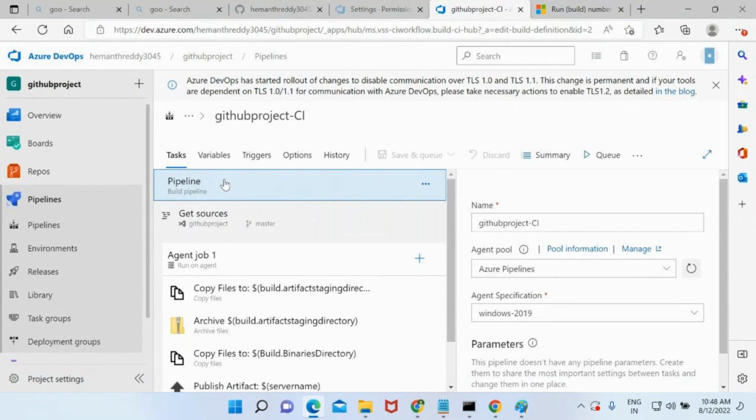So let's consider in the background we have 100 VMs. In those 100 VMs, we only have 2 to 3 VMs which have Visual Studio 2022. At that time, is it going to look at the other 97 computers? No. Directly it will go to those three VMs. It won't even look at the other 97. Understood the question? So directly you are specifying some demands.